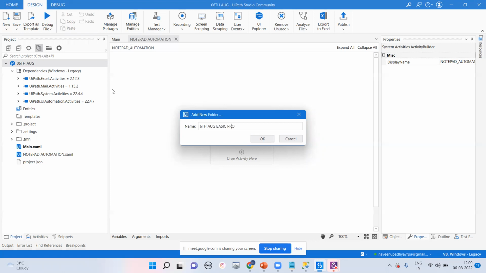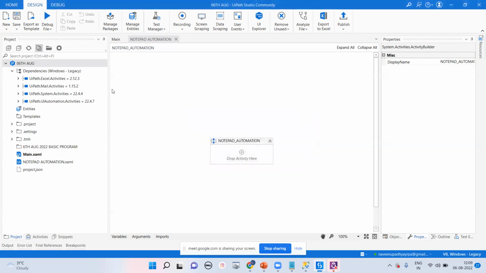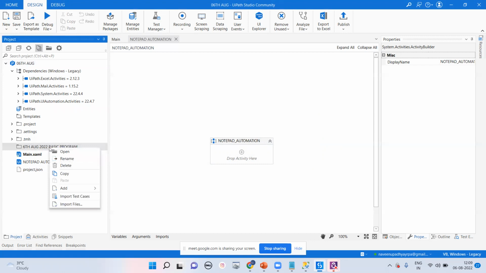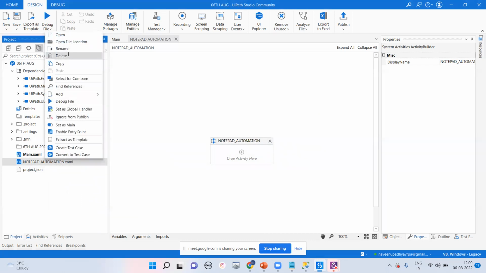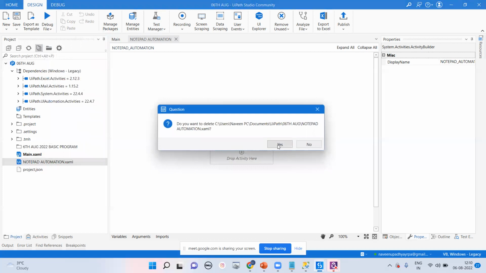If you want to go for the date also, we can pass that too, like 2022 basic program. That is the particular one folder. Right now, you want to go for add. We can go for sequence, flowchart, whatever. So Notepad, I want to keep there. I can go for delete, and there I'll try to keep it. One second.